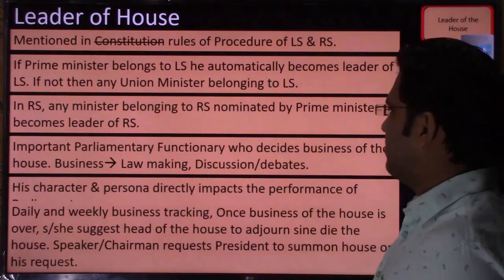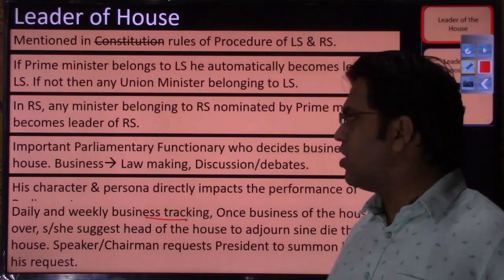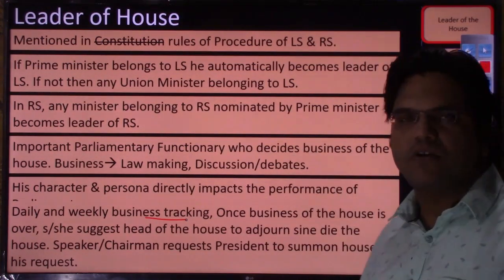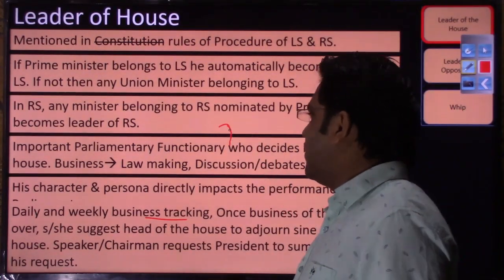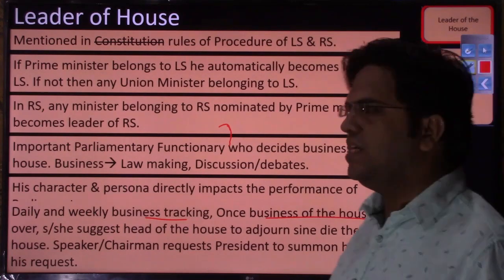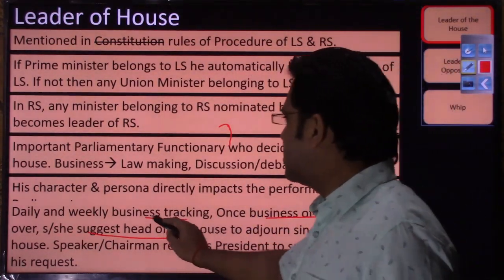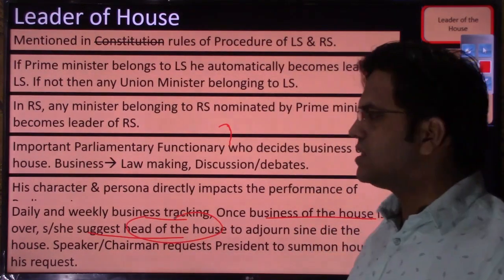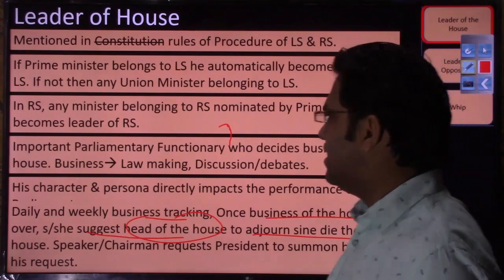Daily and weekly business tracking is done by the leader of the house: how many bills should have been discussed and how many bills were actually discussed in the first week, in the second week. That is the job of the leader of the house. Once business of the house is over, he or she suggests to the head of the house, that is the speaker or chairman, to adjourn the house sine die.